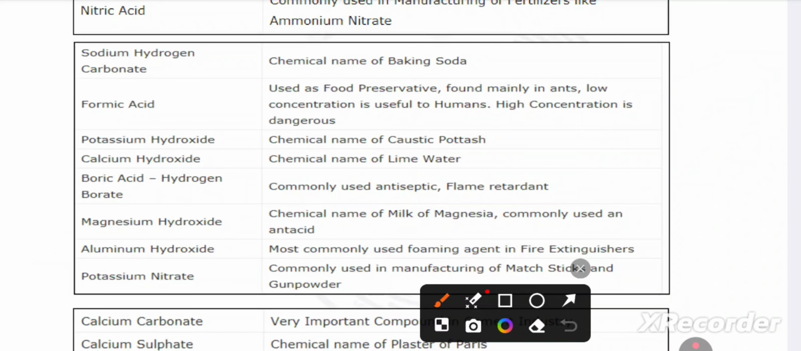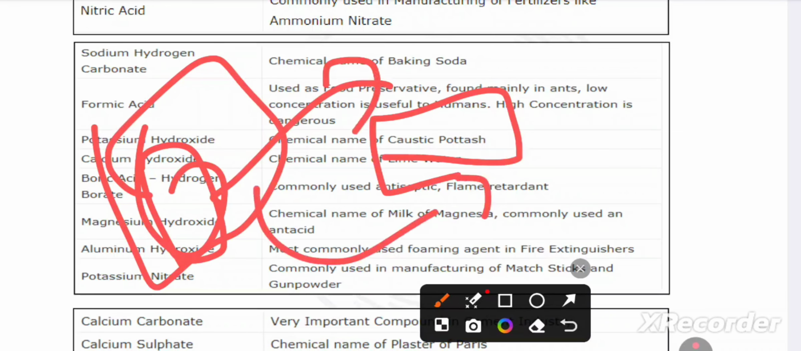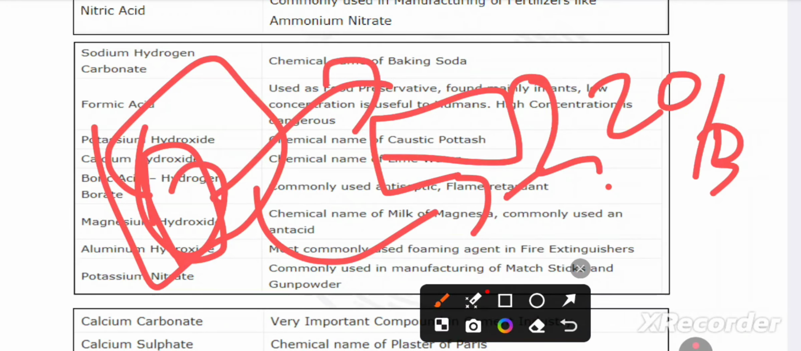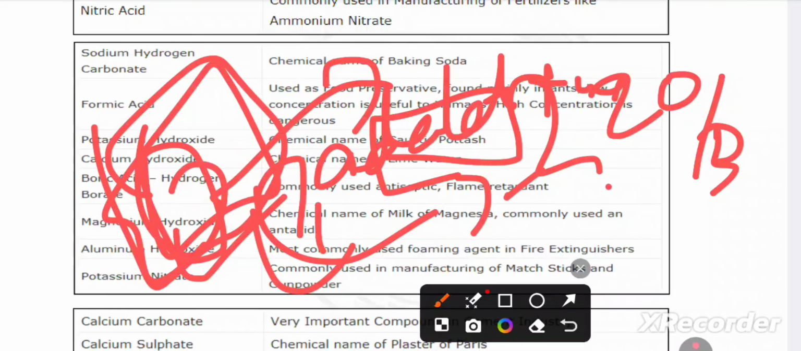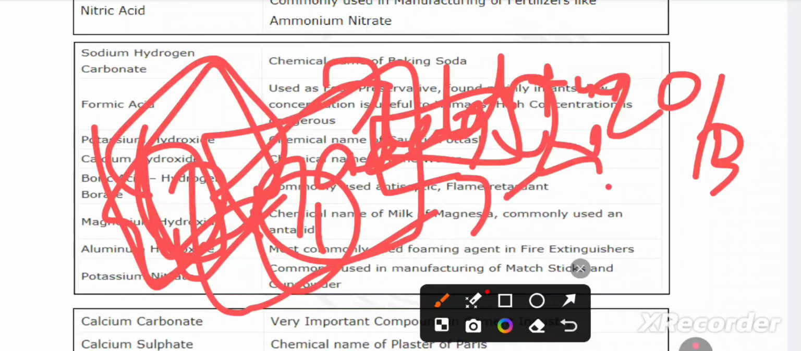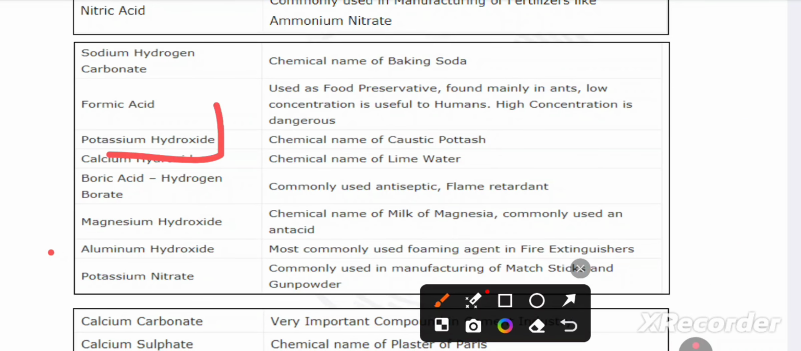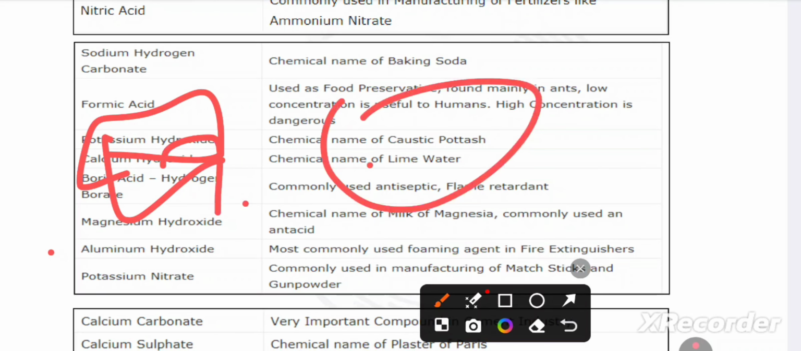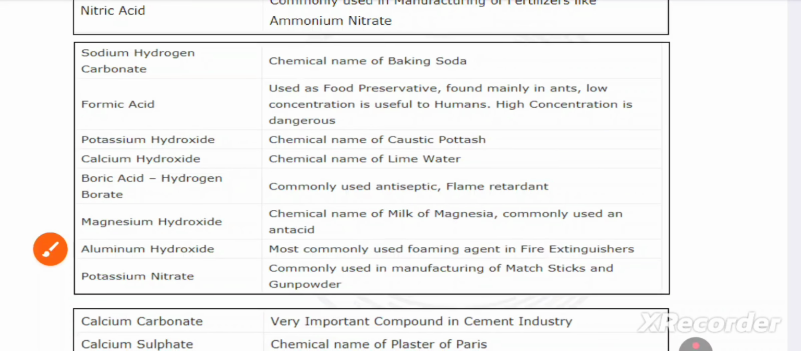Potassium hydroxide, caustic potash. Potatoes, we dip in water and sell. If we sell a normal potato, it comes to 20 or 30 rupees per kg. If we put it in salt water and something, we add value to the potatoes, and we can sell one potato piece for 40 rupees. It is very costly, right? Potassium hydroxide, caustic potash. Just for memorizing.